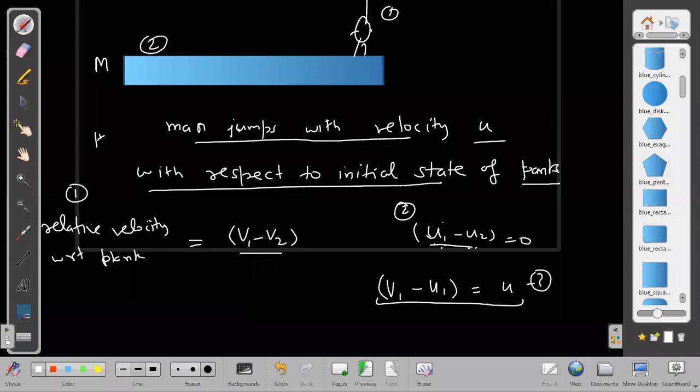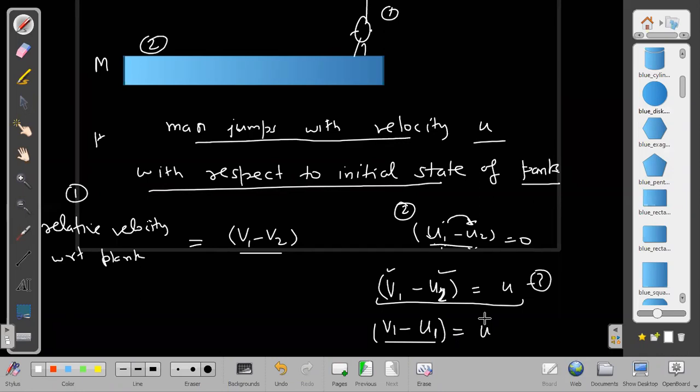We know u1 was initially equal to what? u1 was initially equal to u2 because the man was at rest with respect to Planck. So I can think as if he is giving us v1 minus u2. Sorry, it was u2 here. It was u2: the man's final velocity with respect to Planck's initial velocity. But I can write this also as v1 minus u1, and when I write it as v1 minus u1, it makes more sense. Then indirectly he means that the change in velocity is equal to u. When he says change in, it means change with respect to the initial state obviously. He is simply telling us that his change in velocity is equal to u.